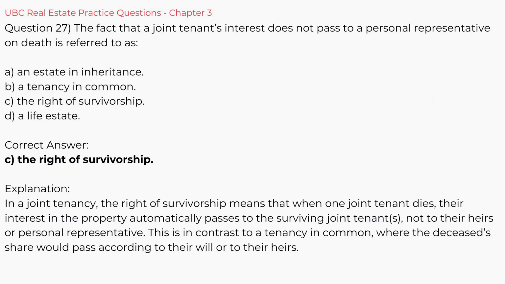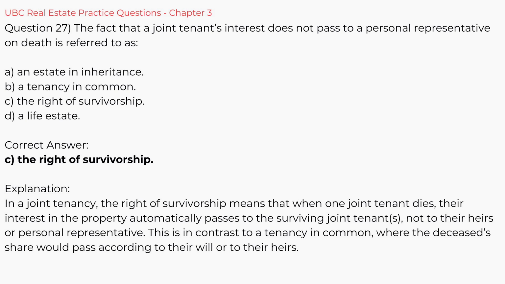Question 27. The fact that a joint tenant's interest does not pass to a personal representative on death is referred to as A. An estate in inheritance, B. A tenancy in common, C. The right of survivorship, D. A life estate. Correct answer, C. The right of survivorship. Explanation.